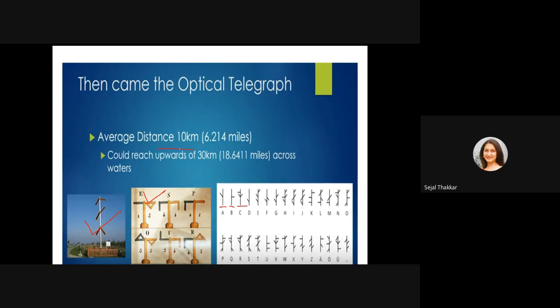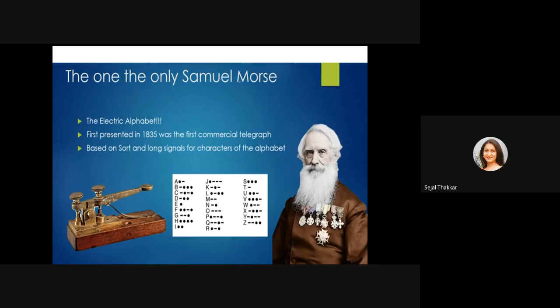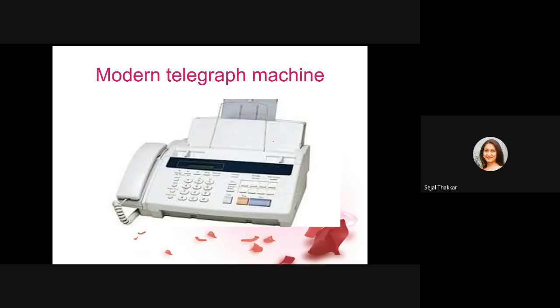The average distance a fire could reach was up to 10 kilometers, but here it could reach up to 30 kilometers, even across water. On the basis of this signal language, in 1835 the first commercial telegraph came into the market. Using this telegraph machine, they could send long and short signals using characters and alphabets.